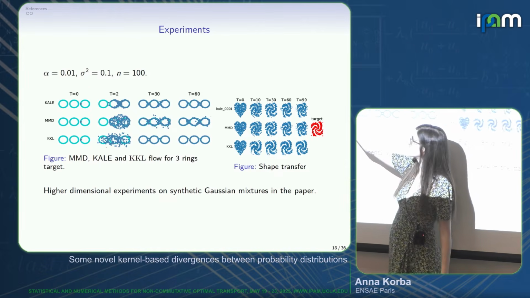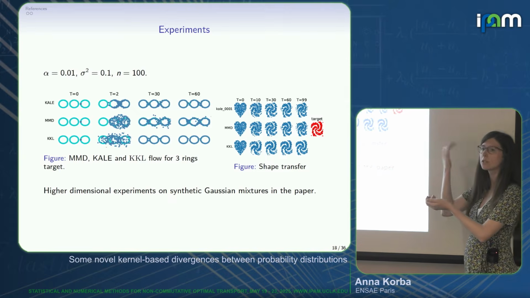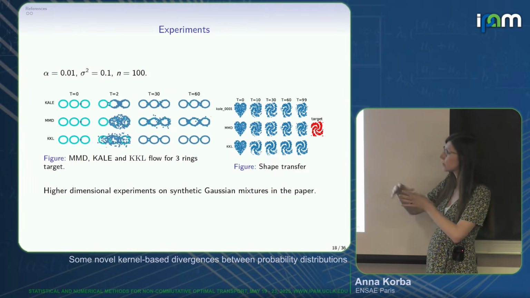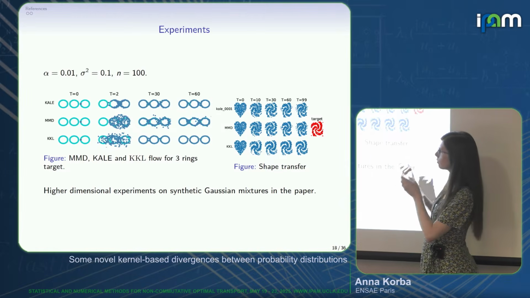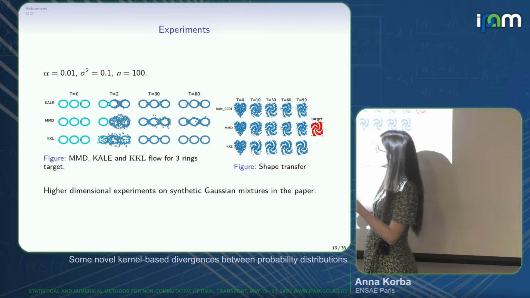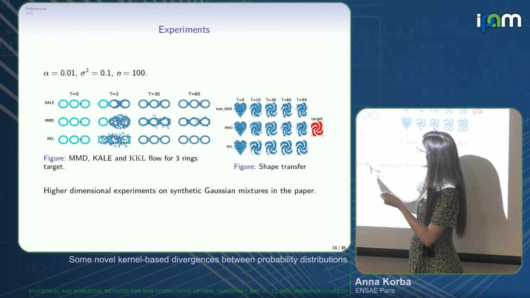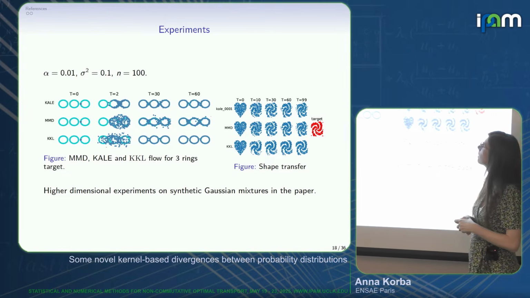The KALE, which is the approximation of the KL I showed just before, relying on the variational formulation restricted to RKHS, is much closer to this F-divergence behavior, where it's very sensitive to the mismatch of the support, and you see that particles mostly travel on the rings.